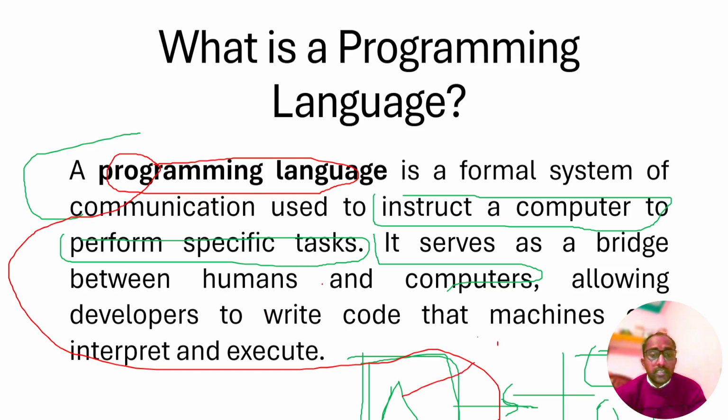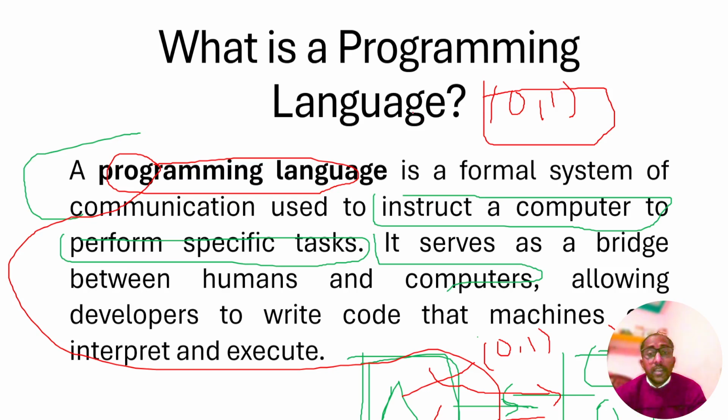The computer understands only 0s and 1s, and we don't understand 0s and 1s. It provides us our understandable language, and we provide the computer its understandable language. Computers understand 0 and 1, the low level language, machine language, and we understand high level language.